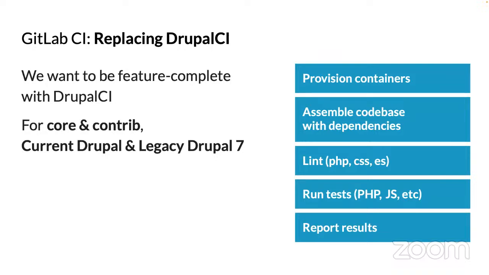And the big thing that's in progress right now is replacing Drupal CI. The aim is to get GitLab CI to be feature complete with Drupal CI, so testing both core and contrib projects, and the current Drupal 10, 11 core and legacy Drupal 7 that's still maintained. We need core and contrib tested for those.